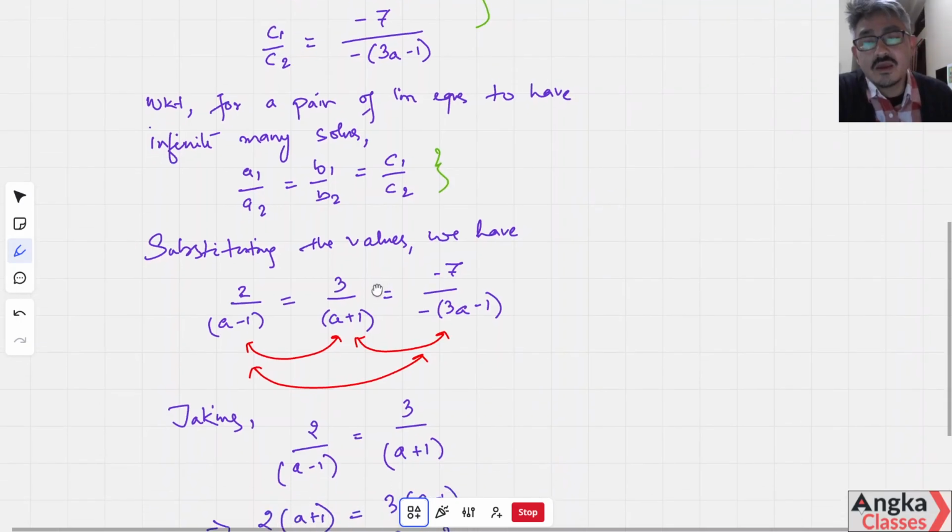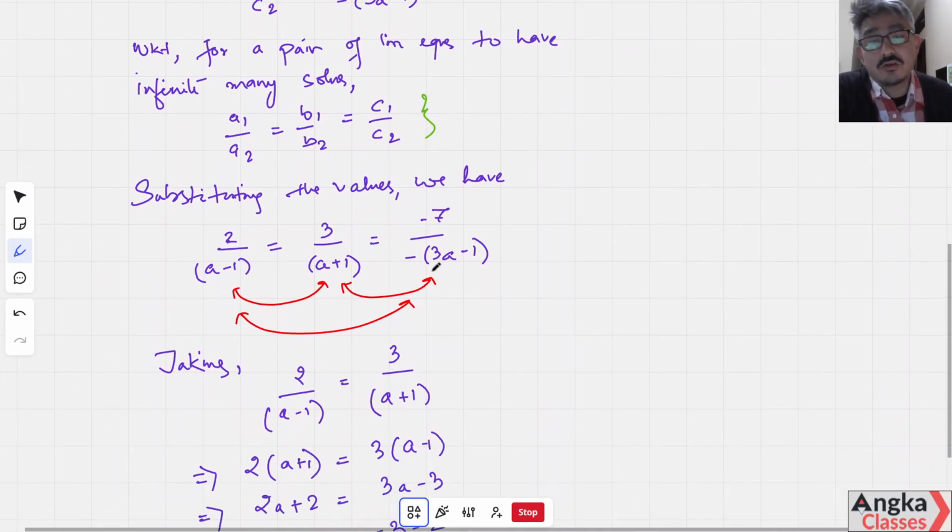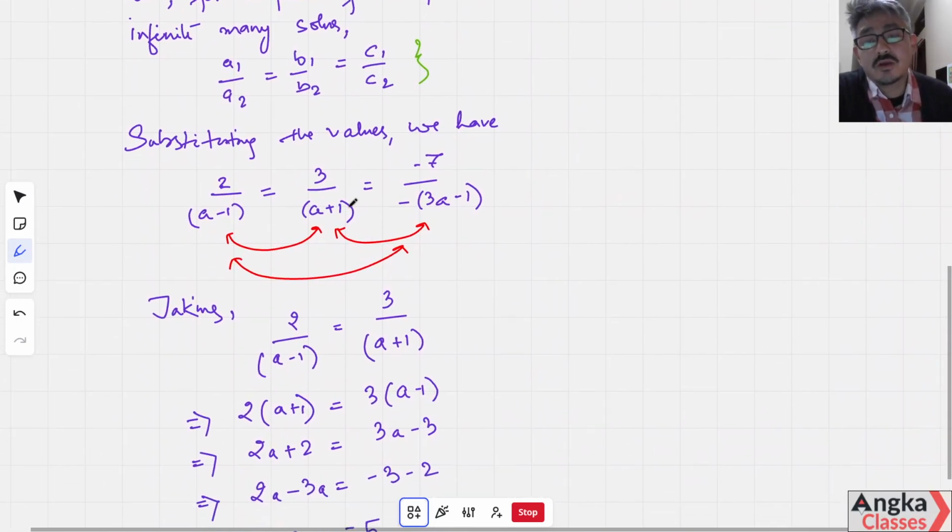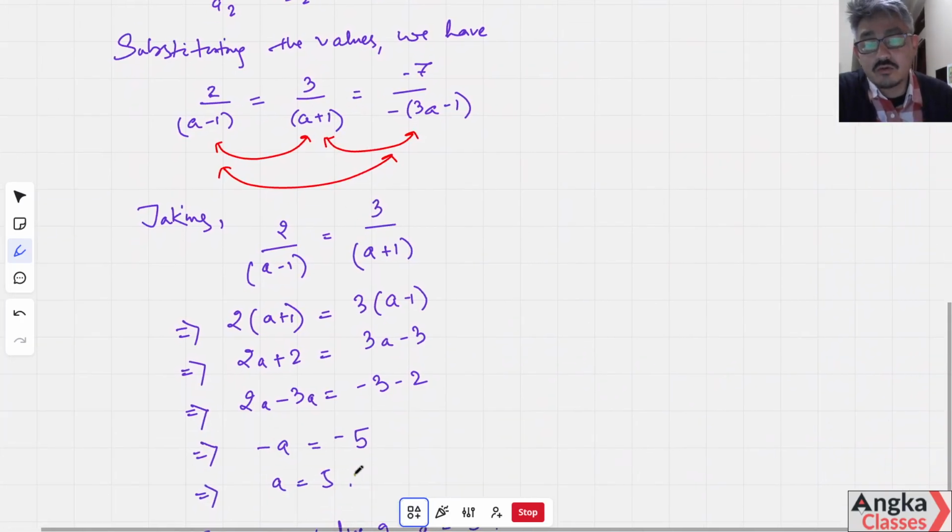We will substitute the ratios, and we can choose any pair to find the value of A.